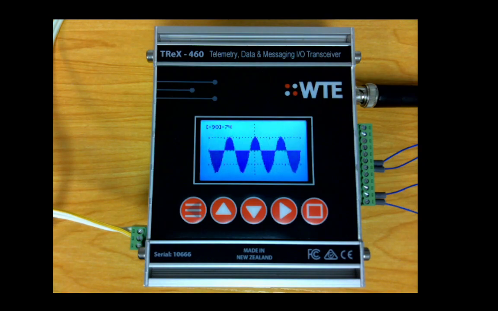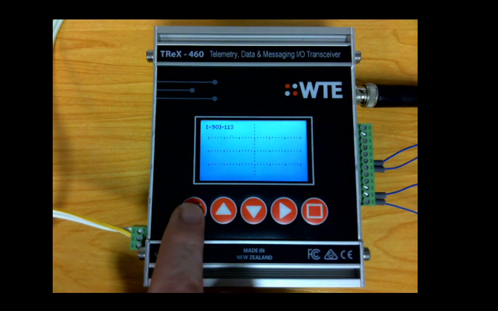If I remove the RF test set signal, I'm now transmitting from a DMR radio, and you can see that the signal is much more complex. Since this is a raised root cosine transmission, that can be easily identified.